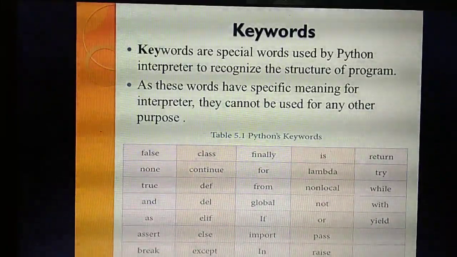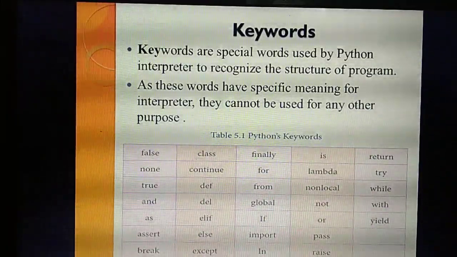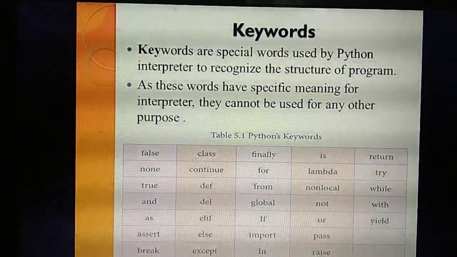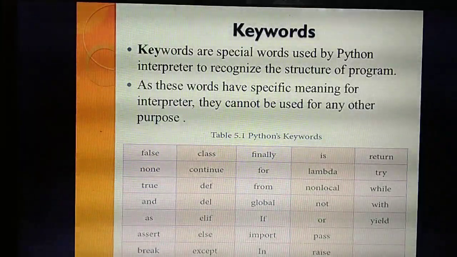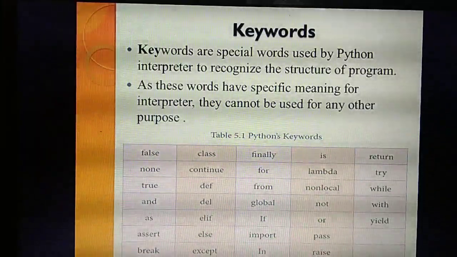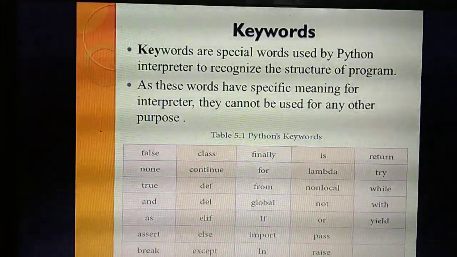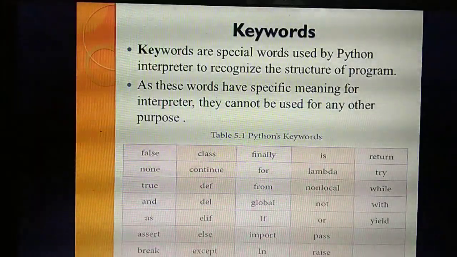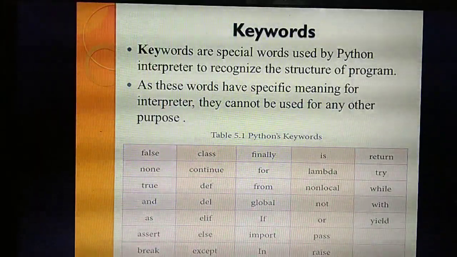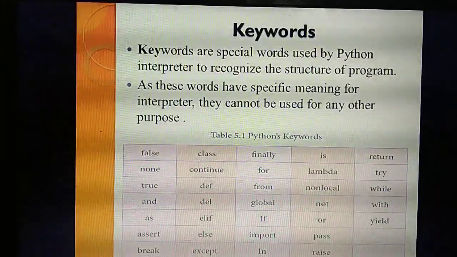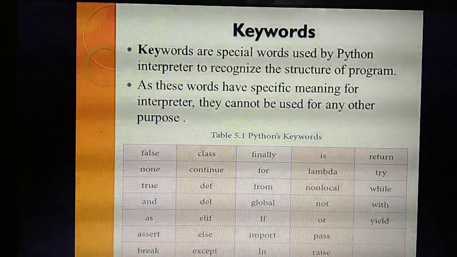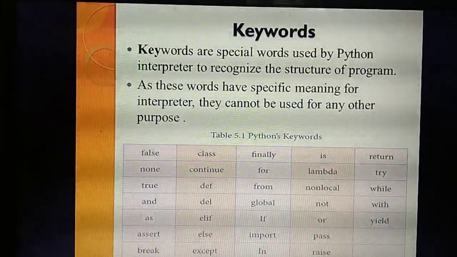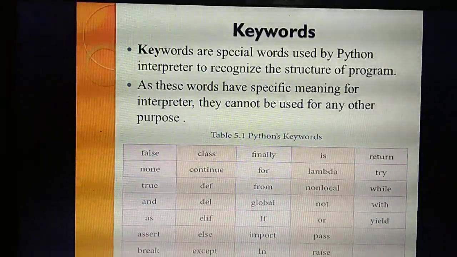Likewise, what do you mean by keyword? It is a special word used by the Python interpreter. Does this program have a compiler? No. Only an interpreter. So what's the difference between compiler and interpreter? Last class also I taught this. Interpreter means there is no need to compile the program. Once you have typed the program, you can run it immediately. That's the use of an interpreter. So what do you mean by keywords? Keywords are special words used by the Python interpreter to recognize the structure of the program. Understand?